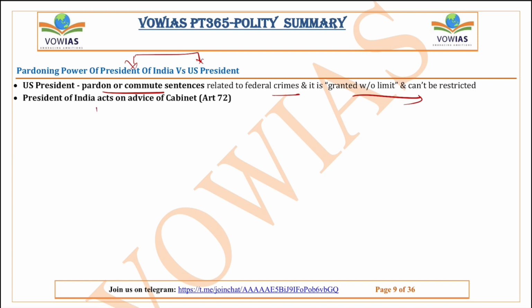But when we talk about India, the president acts on the advice of the cabinet under Article 72. So there are certain limitations. Also, the president is answerable. So these are the limitations you can say. This is the basic difference between the pardoning power of the president of India and the president of the United States. Right? Now let's move on to the next topic.